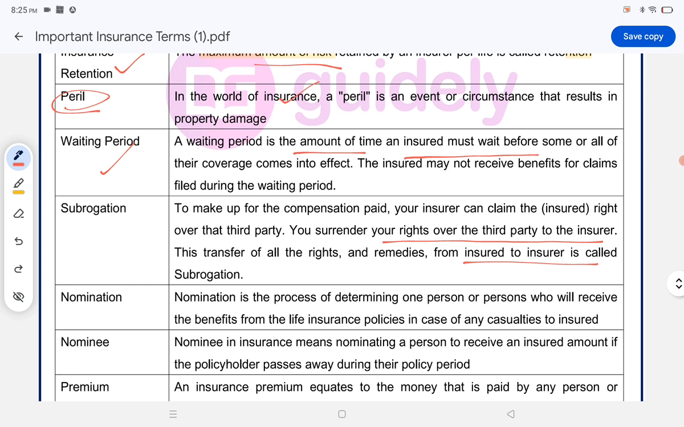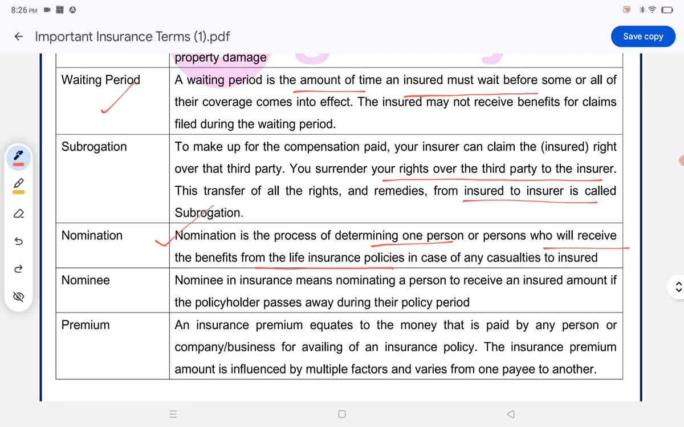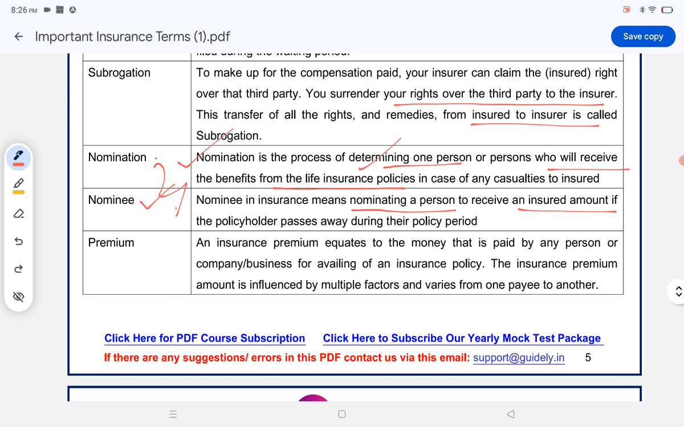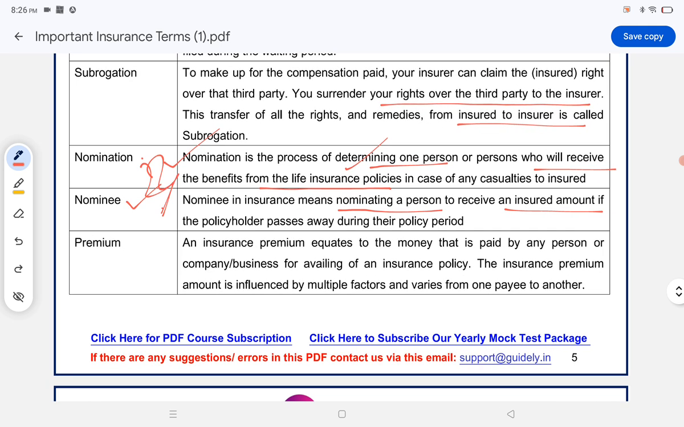Nomination is the process of determining one person who will receive the benefits from the life insurance policy in case of any casualties. Means in case of any damages or death of the insured, the nominated person will get the benefits from the life insurance policy. Nominee. Nominee in insurance means nominating a person to receive an insured amount if the policy holder passes away during the policy period. These two define the same meaning.